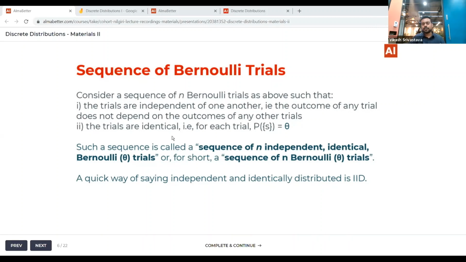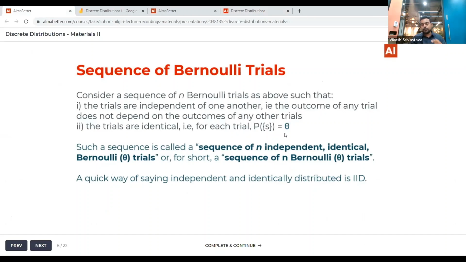The second is trials are identical. That is, the probability of success is not getting changed. So in this case, we will not consider these trials in which we are drawing the aces as Bernoulli trials, because this condition, which is probability of S is equal to theta, is not remaining the same.